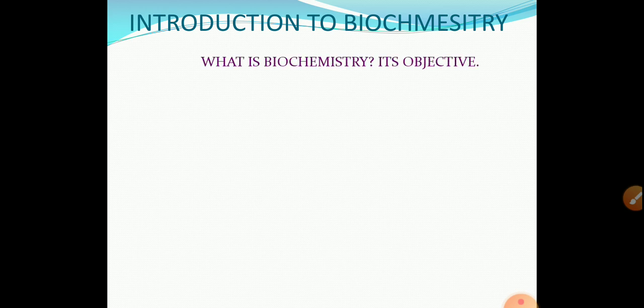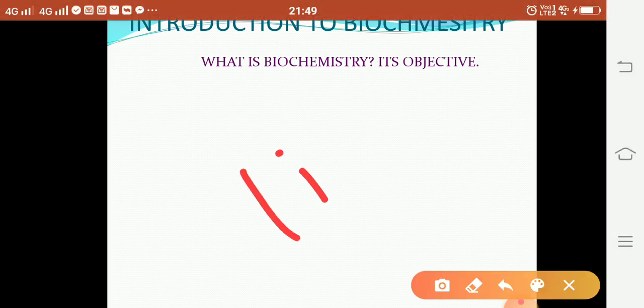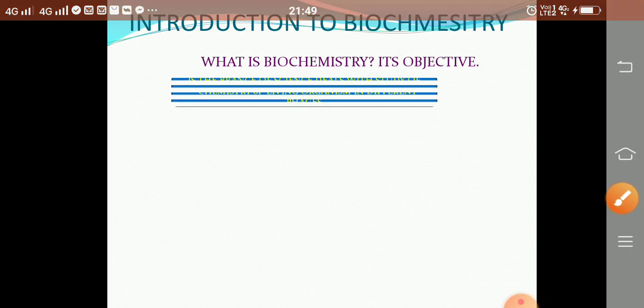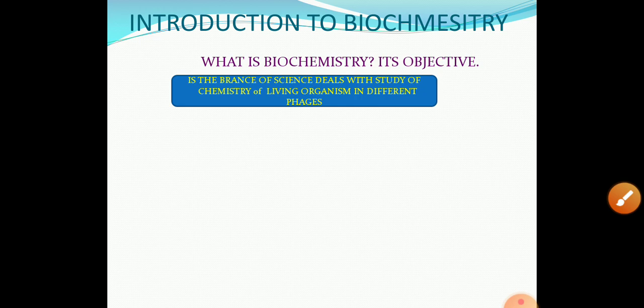The first topic is introduction to biochemistry. In that topic, what is biochemistry and its objective is the most commonly asked question in exam. Bio means living. Biochemistry means the chemistry of living organisms in different phases. The science in which we study the chemistry of living organisms in different phases, such a branch is called biochemistry.